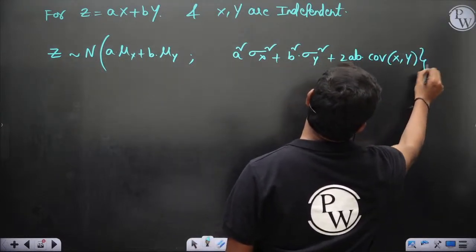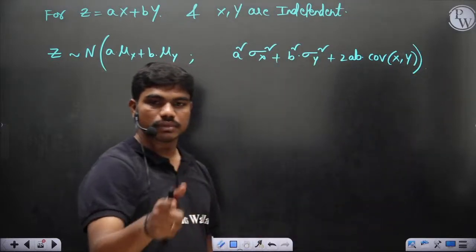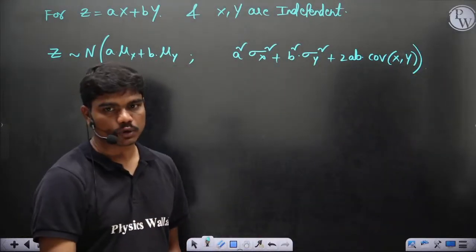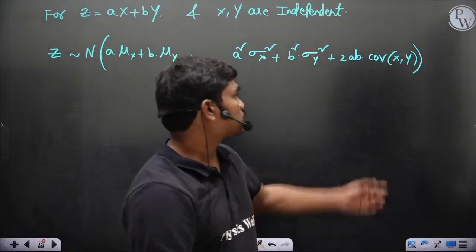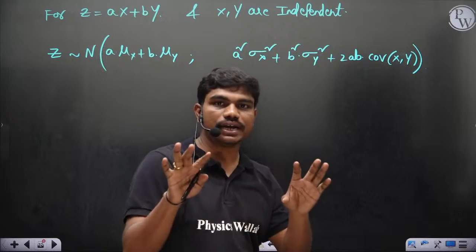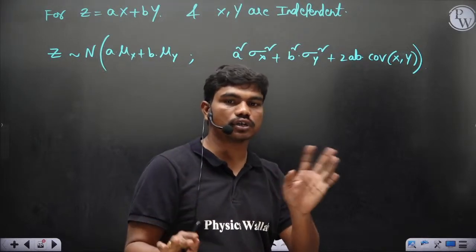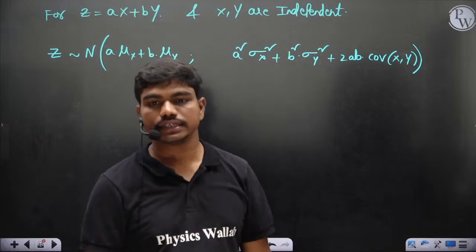So what does the term covariance tell you? Covariance tells you that if you change x by some amount, what is the change in y? That's what covariance tells you. But in case of independent random variables, this covariance term is 0. Clear? Why? Because if things are independent, you change this term and it does not change. So that's why this covariance term is 0 if x and y are independent.